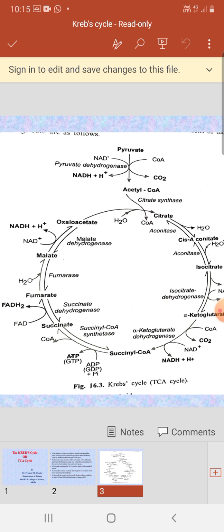The products generated in this Krebs cycle are 3 NADH plus H plus, one FADH2, and 2 carbon dioxide molecules per turn, with one ATP or one GTP molecule, that is the energy rich compound, generated. So here the Krebs cycle is completed.